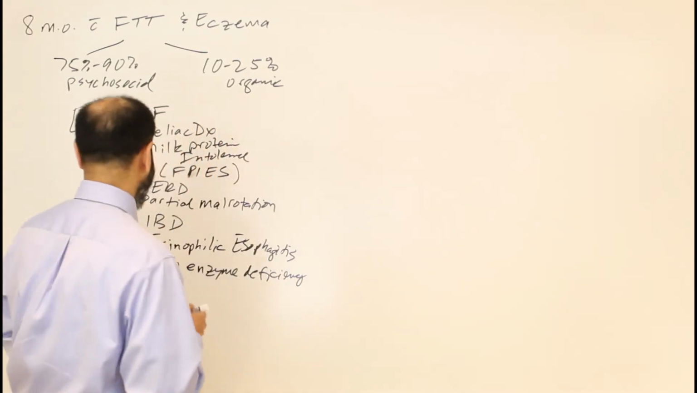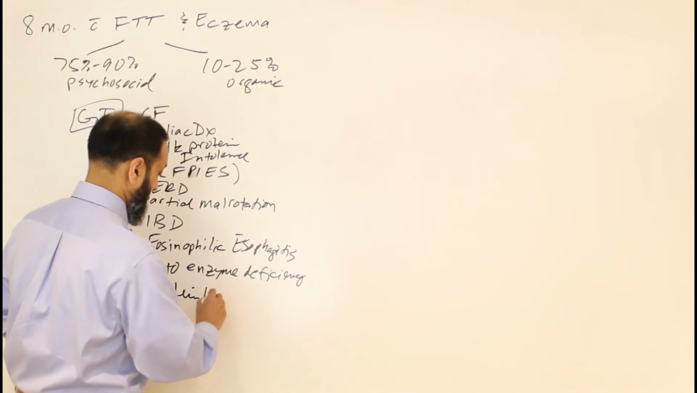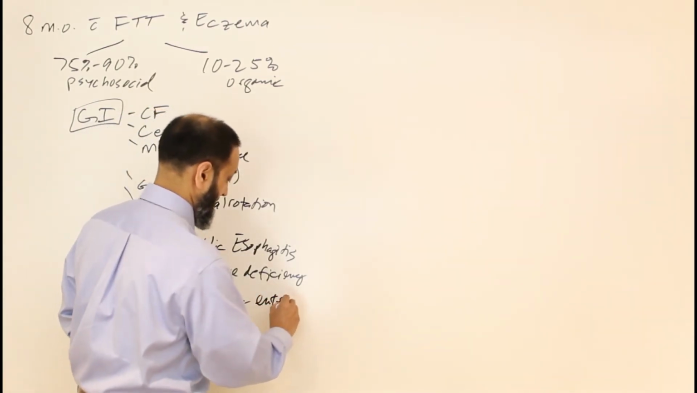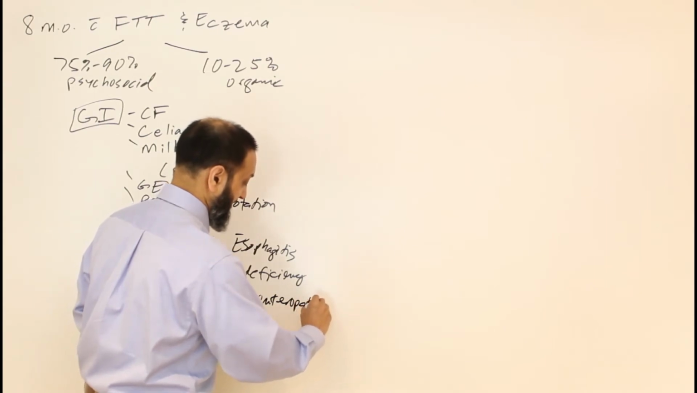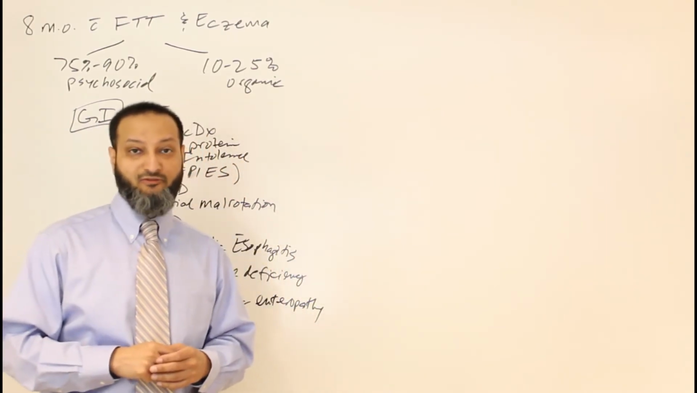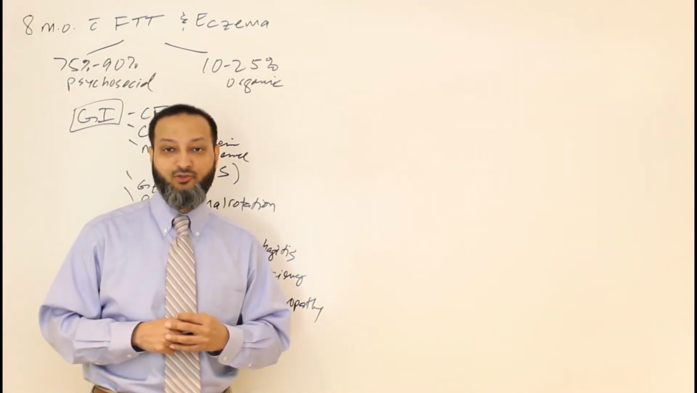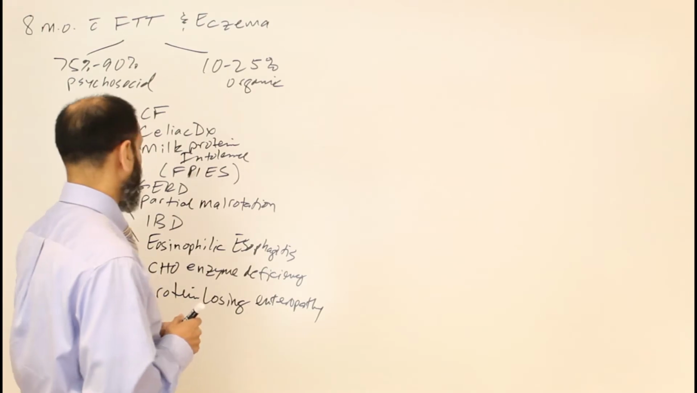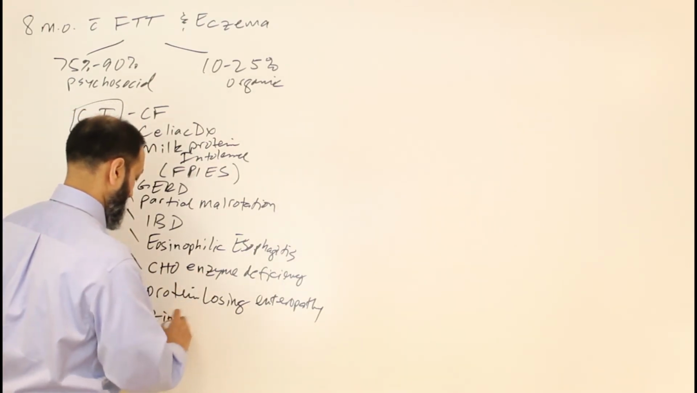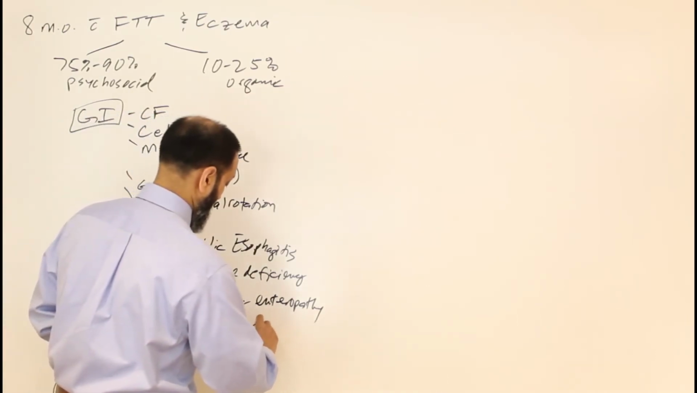And then you can have other entities like a protein losing enteropathy. So a lot of times you can have a recent viral infection, gastroenteritis, and inflammation of the GI tract, and then you have malabsorption issues, and you have a protein losing enteropathy, and that can lead to failure to thrive as well. And then a few other things that are a little more rare include zinc deficiency. So zinc deficiency can give you failure to thrive and poor weight gain.